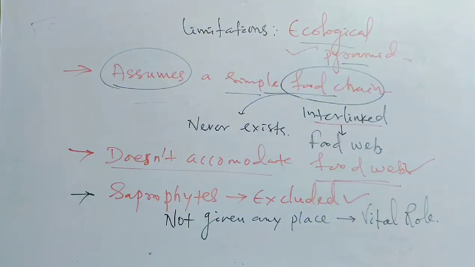The saprophytes are not given any place in the ecological pyramid. So these are the limitations.